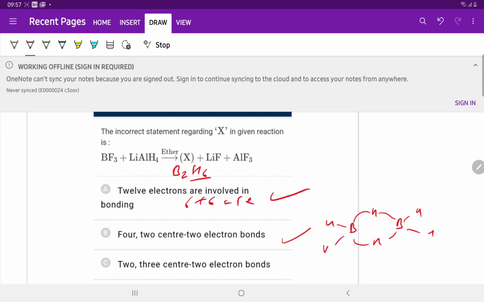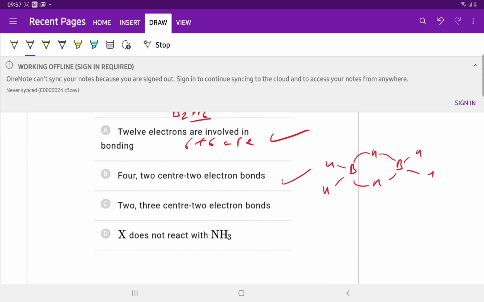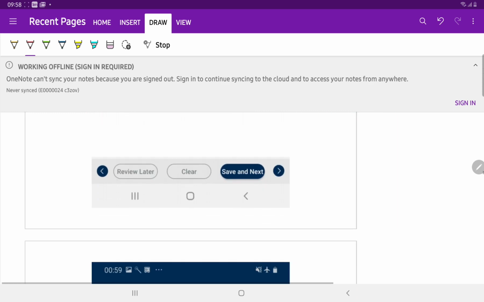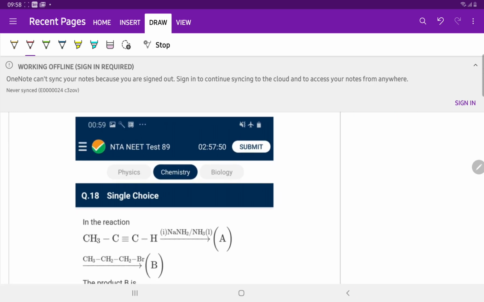There are 4 two-center two-electron bonds and 2 three-center two-electron bonds. This is correct. X does not react with ammonia: no. X reacts with ammonia and forms borazine. So option D is the answer. Borazine is B3N3H6, which is inorganic benzene.